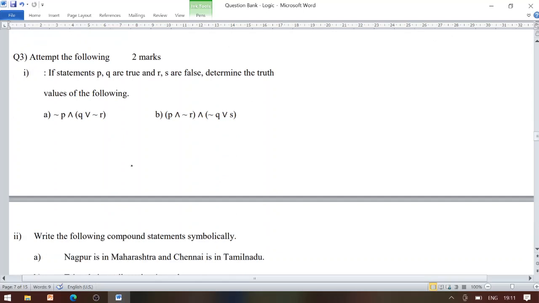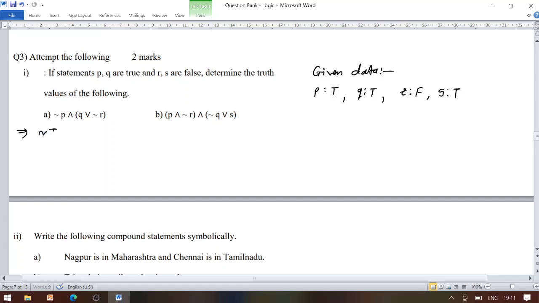Now look at question number 3. Attempt the following, a 2 marks question. If statements P and Q are true, write down the given data: P has truth value T, Q has truth value T, while R has truth value false and S has truth value false. Now let's replace P, Q, R by their values in the first statement.